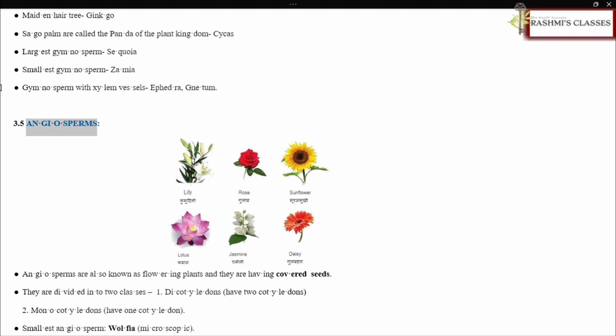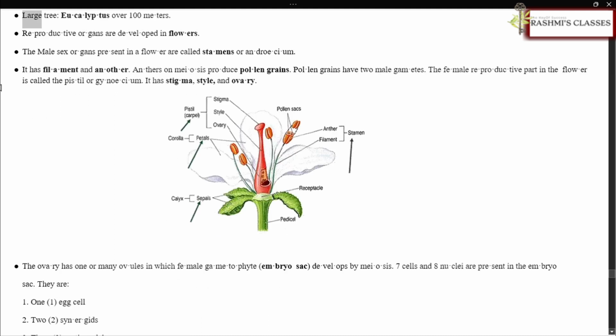3.5 Angiosperms. Angiosperms are also known as flowering plants and they have covered seeds. They are divided into 2 classes: 1. Dicotyledons, which have 2 cotyledons; 2. Monocotyledons, which have 1 cotyledon. Smallest angiosperm, Wolffia, microscopic. Large tree, Eucalyptus, over 100 meters. Reproductive organs are developed in flowers.